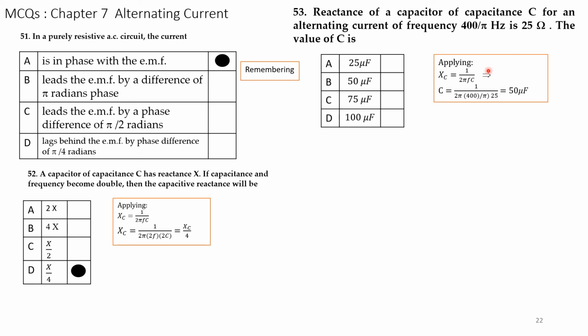Okay, now we will apply the formula. Xc is equal to 1 over 2 pi FC. So C will be equal to 1 over 2 pi into F, which is 400 by pi hertz, into 25, where 25 is the value of Xc. Cross multiplying and rewriting the formula, pi into pi gets cancelled, and it becomes 2 into 400 into 25, that is 50 microfarads.